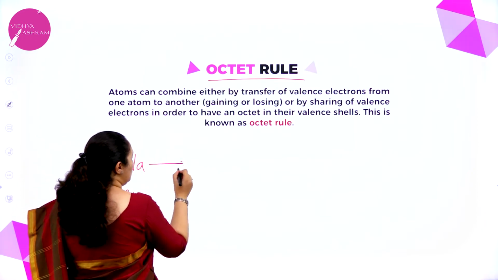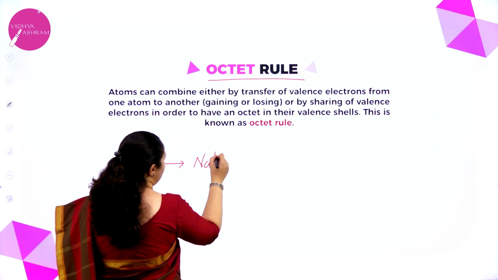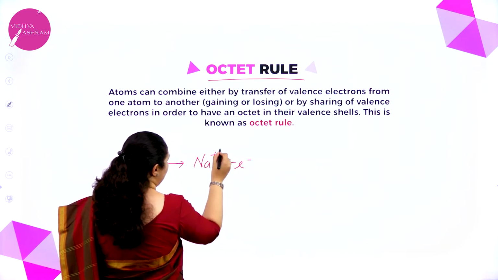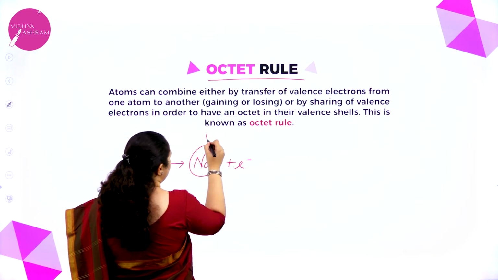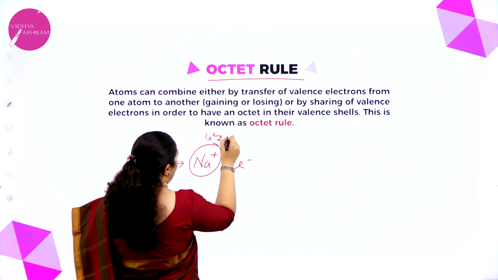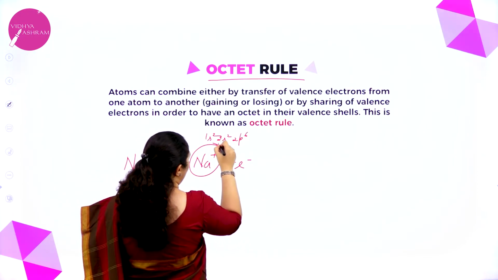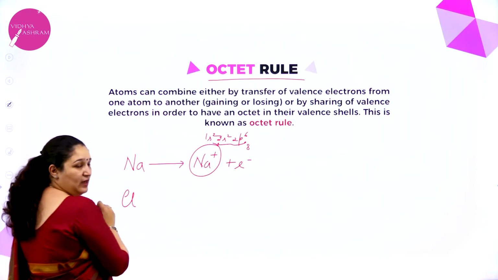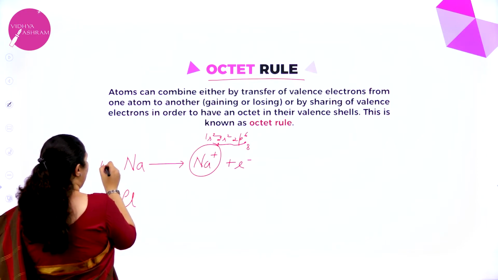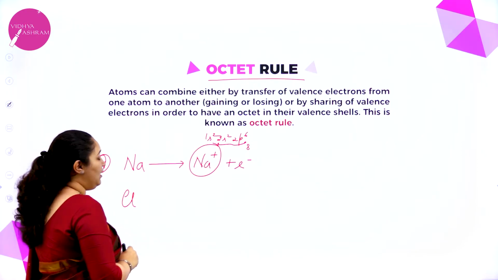Sodium, if it loses an electron and becomes Na plus ion, it gets an octet, correct? Here it has the 1s2, 2s2, 2p6 electronic configuration, octet. Here 1 electron is in excess, because the atomic number is 11 for this one.